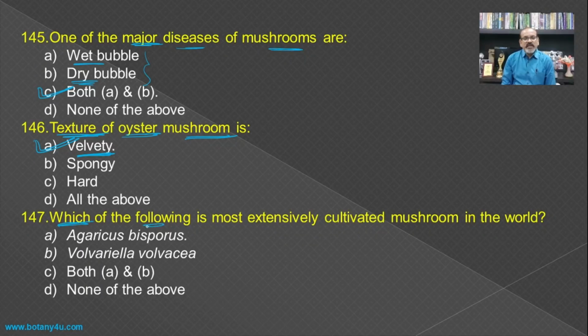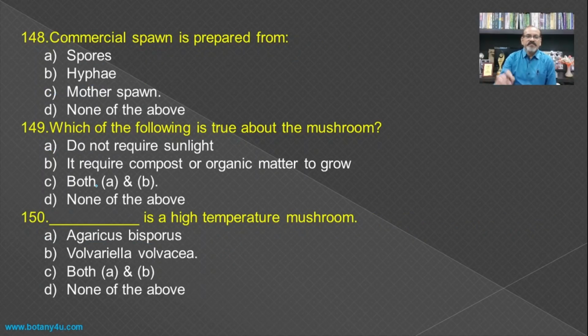Then which of the following is the most extensively cultivated mushroom in the world? As earlier I told you, of all the mushrooms, near about 80% of the mushroom cultivation is carried out by cultivating the Agaricus bisporus, and hence it is the answer, that is a button mushroom.